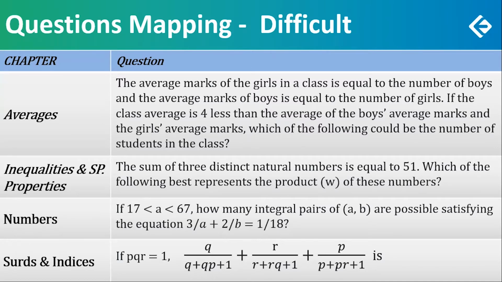The sum of 3 distinct natural numbers is 51. So summation is constant. Which of the following best represents the product? Conceptually, it is easy. Maybe a little different for some. Somehow I still feel this could have been an easy question. I don't know why I'm putting this as difficult.